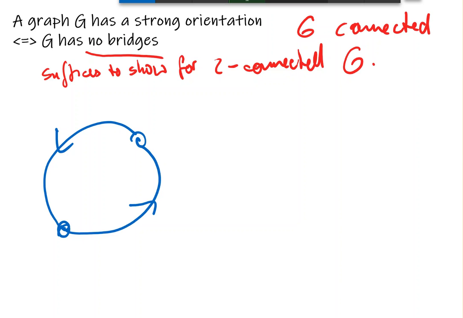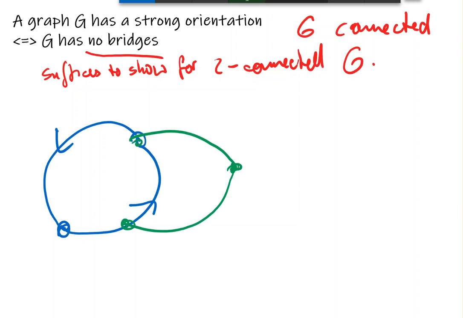We don't care. It's still going to be a strong orientation. So let's assume this is not it. So take another vertex out here, which is not on the cycle yet. Now, since our graph is two connected, this vertex has two internally independent paths to the cycle.